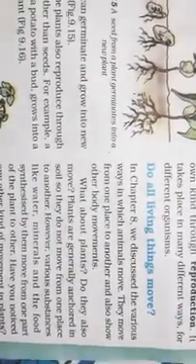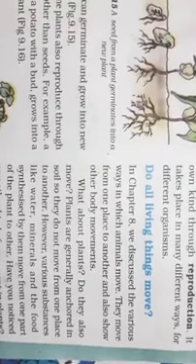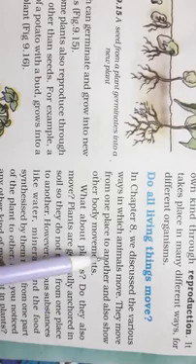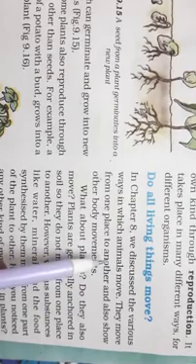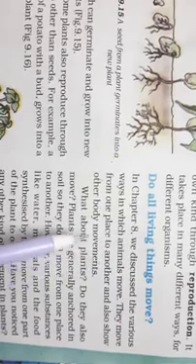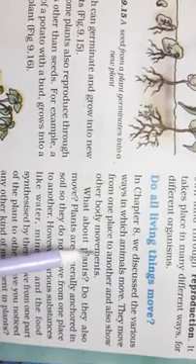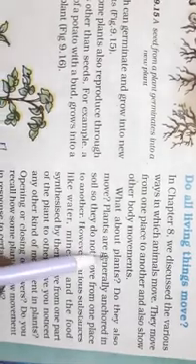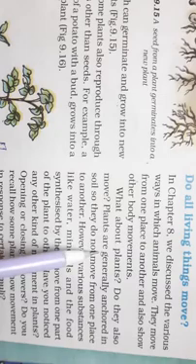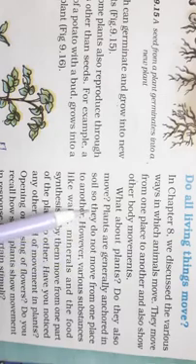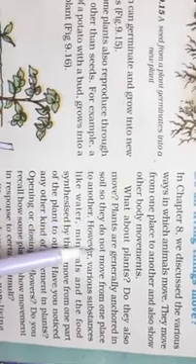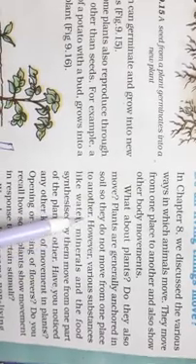This is another characteristic. Then the next characteristic is, do all living things move? Yes, of course, all living things move. All the animals, even we human beings, move from one place to another place. But what about the plants? Do the plants move? You all have seen that the plants are anchored to the soil. Anchored to the soil means they remain fixed in the soil. So that means they cannot move from one place to another.